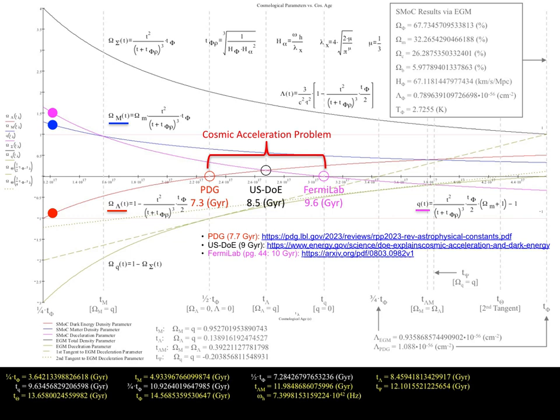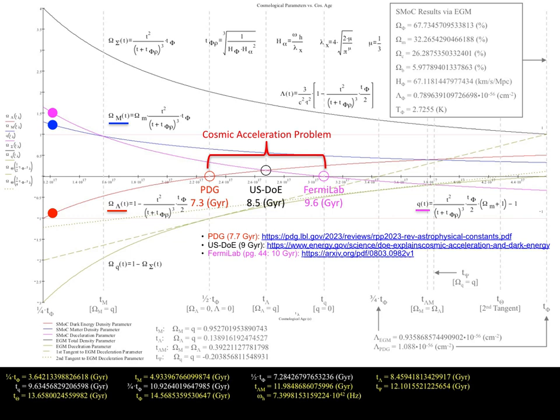Thus, we may utilize the electrogravimetric construct to compute the value of deceleration parameter in the early moments of the universe. When we do this, we find that the deceleration parameter transitions from negative to positive at approximately T1, as defined on the previous slide. This reinforces the claim regarding the commencement of cosmological acceleration, asserted previously.